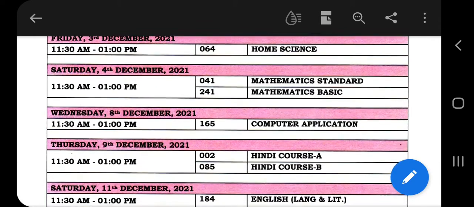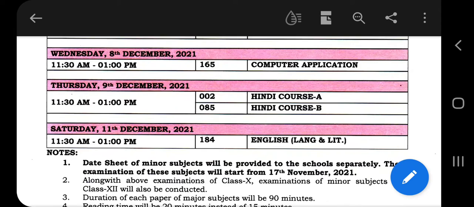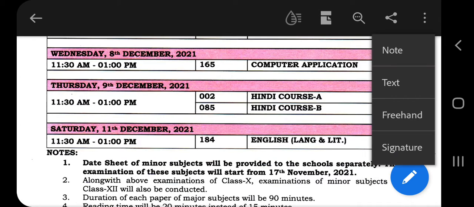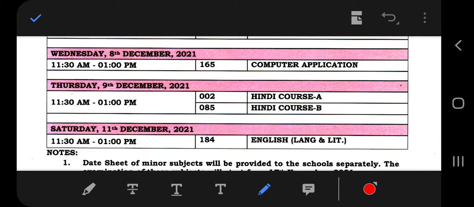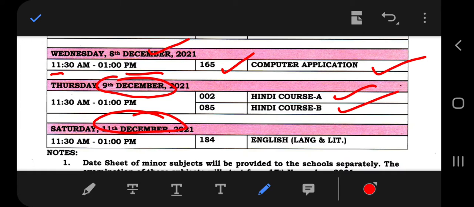Next, sorry, on 8th December, you will be having computer application, that is code number 165 from 11:30 to 1 p.m. Then on 9th December, you will be having Hindi course A and course B, and on 11th December, you will be having English language and literature.